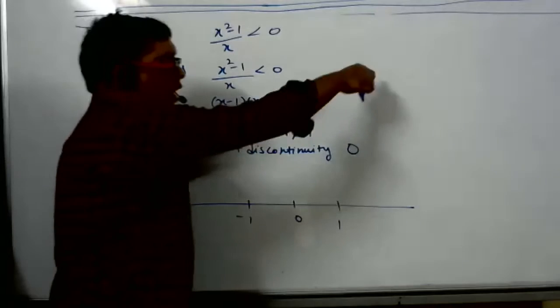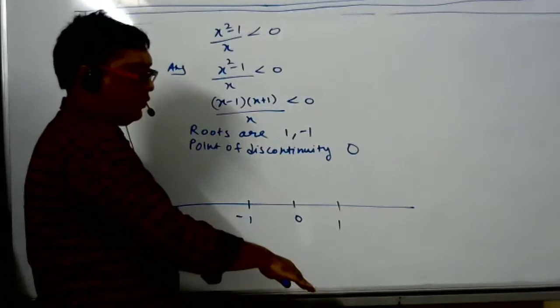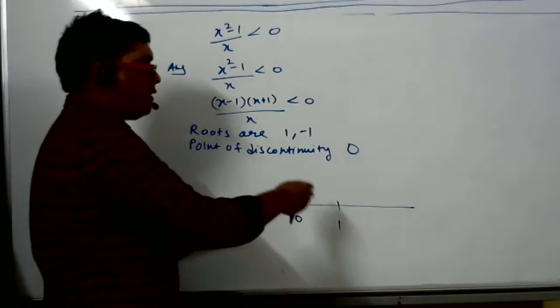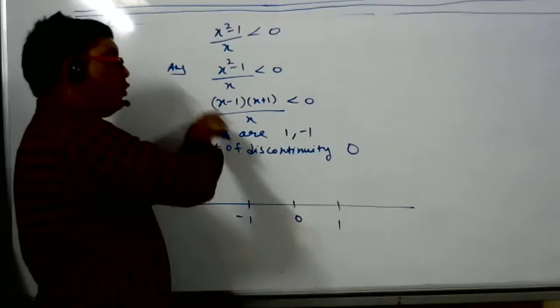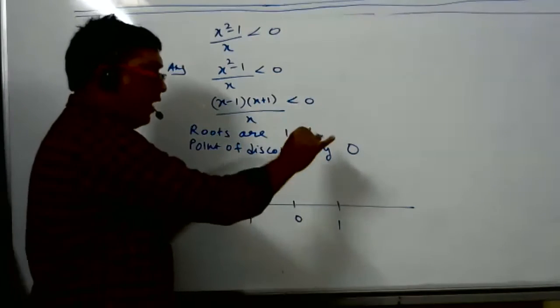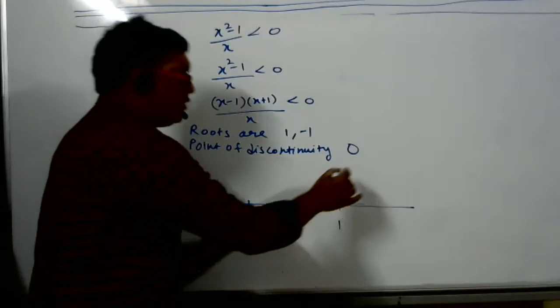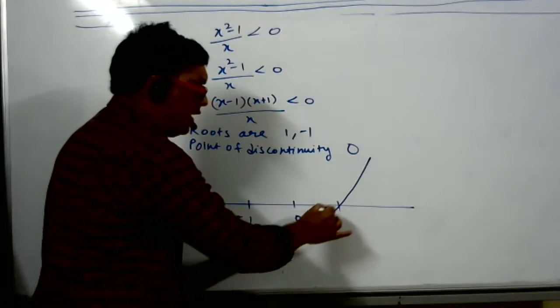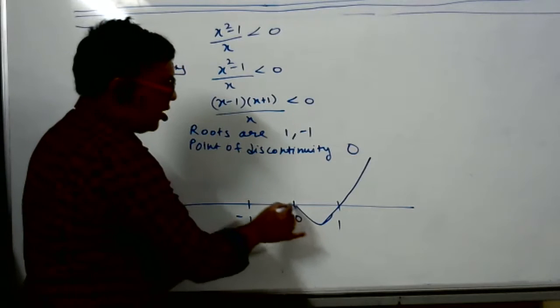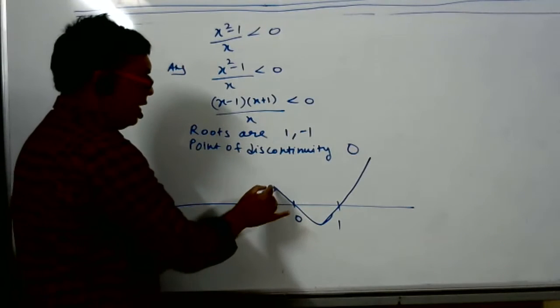Start the wave from upward to downward, because a positive number means upward to downward. In case you got a negative answer, you have to start downward to upward. And the wave should pass through all the points. It will cross here, then it will pass through here. It has to go up, then it has to come down here.